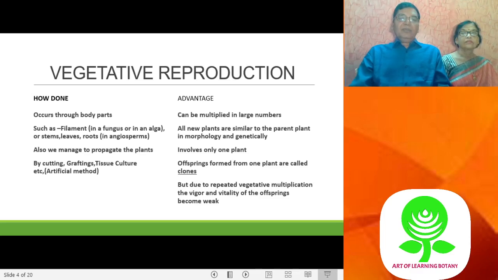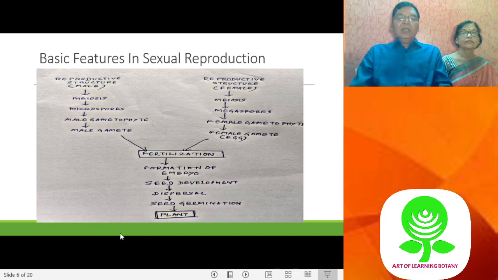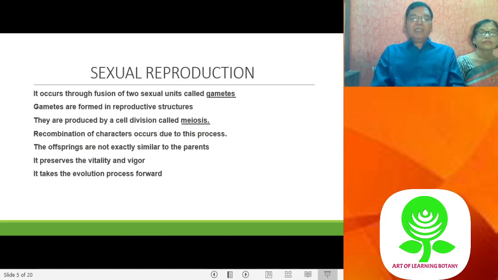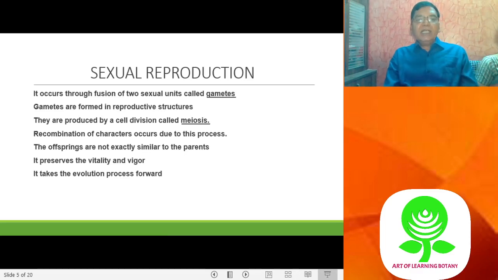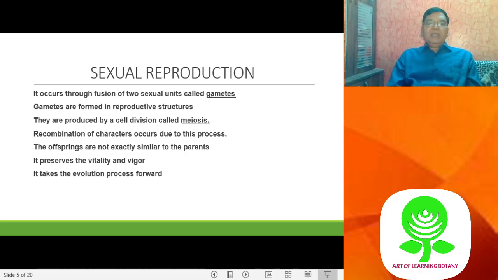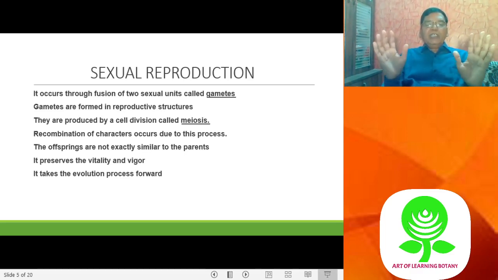Clear? So in the next slide we will find the basic features of sexual reproduction in the plants. What are the basic features of sexual reproduction? Now, the basic feature is that we need reproductive structures. Clear? And the reproductive structure should produce the gametes. And there is a meiosis by which they produce gametes, because they have to reduce the number of chromosomes.